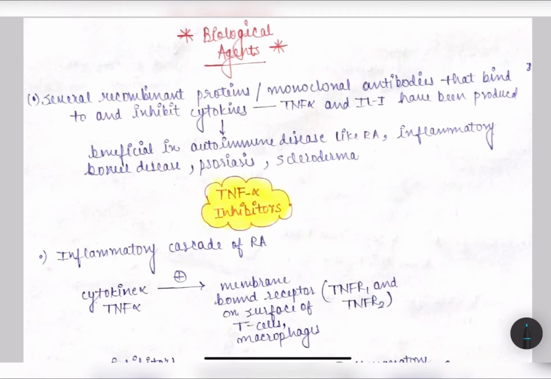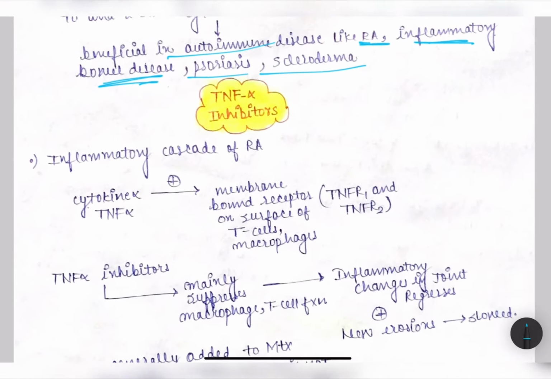Okay, so lately, several recombinant proteins and monoclonal antibodies that bind to and inhibit cytokines, especially TNF alpha and interleukin 1, have been produced. They are beneficial in autoimmune diseases like rheumatoid arthritis, inflammatory bowel disease, scleroderma and psoriasis. So we should discuss some specific inhibitors. Okay, so now we will discuss TNF alpha inhibitors.